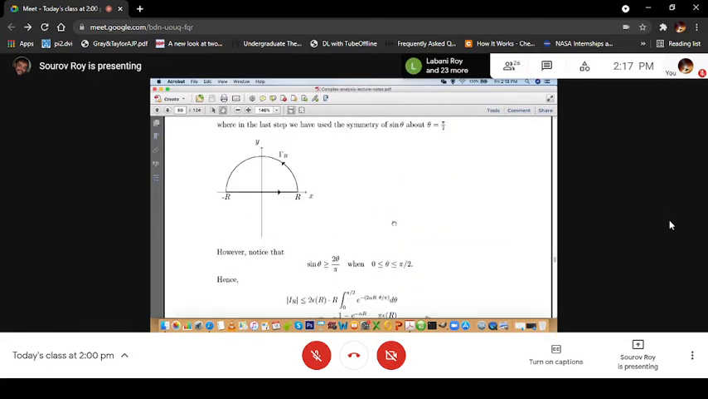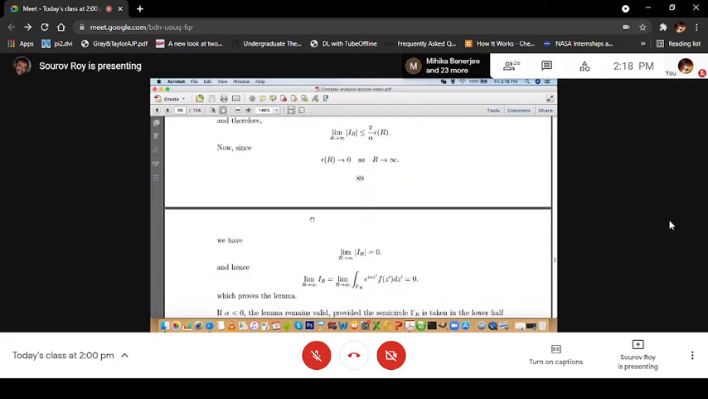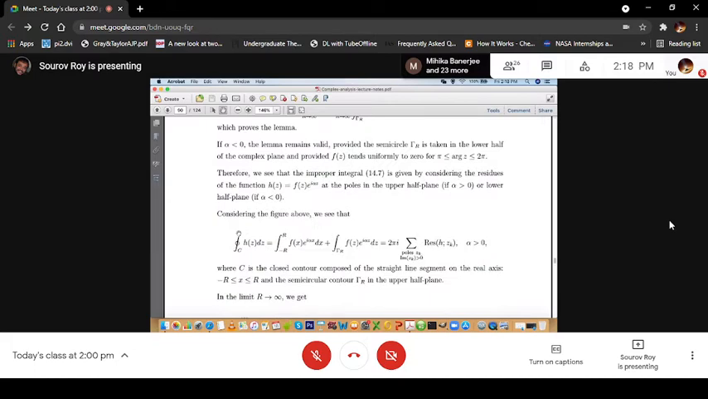So considering the figure that we have seen here, the integral becomes the integration over C, where C is this closed contour composed of the straight line segment on the real axis between minus r and plus r, and the semicircular contour gamma r in the upper plane. Hz, as I said, is fz e to the power i alpha z. So that is the integral along this real line from minus r to plus r, and then the integral along gamma r of fz e to the power i alpha z.